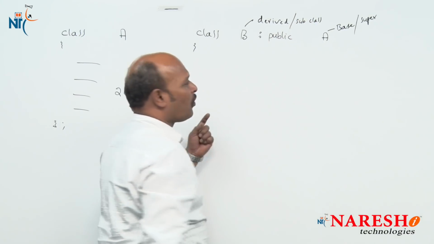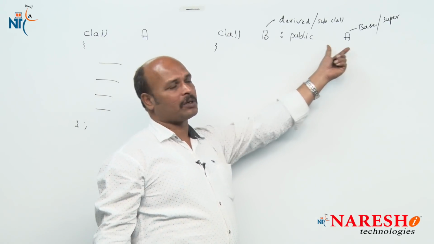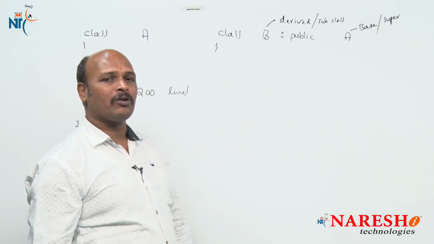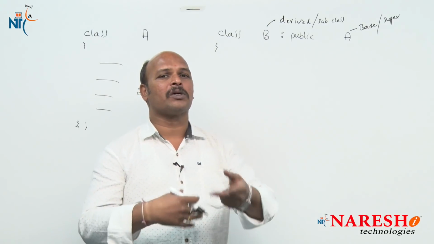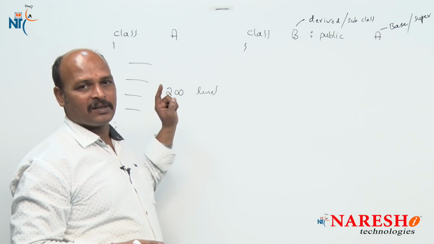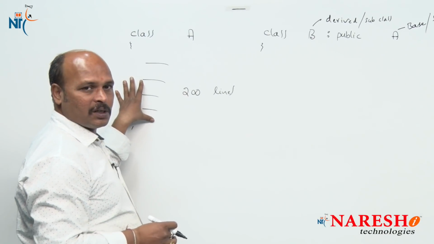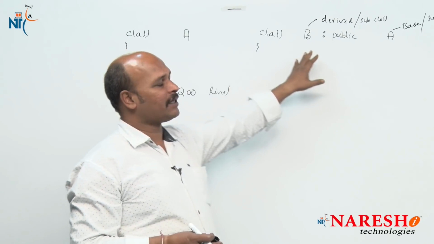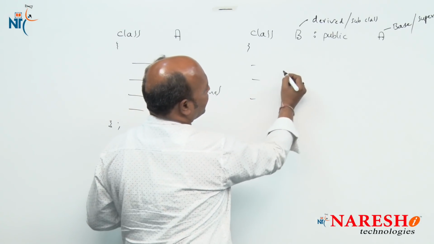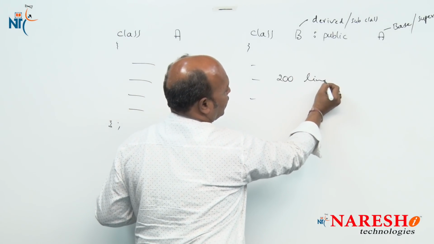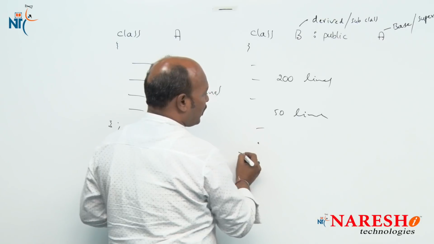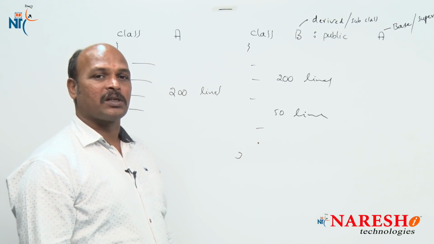Now what happens? All the A class properties are passed to B class. That means now B contains 200 lines. It allows reusability. That means we are reusing the class A properties in declaring the class B, which is called reusability. Later I am going to add another 50 lines in class B. Now this one is called extensibility.